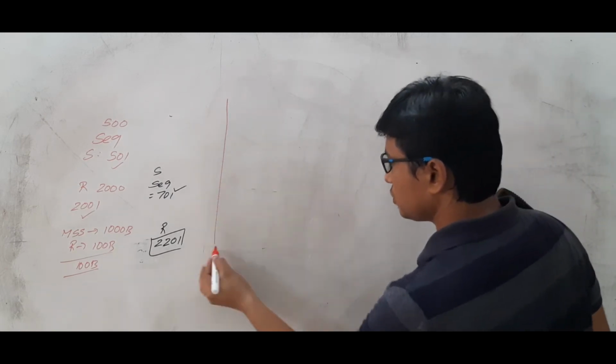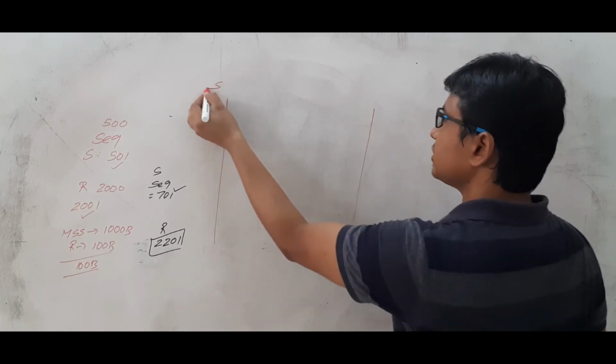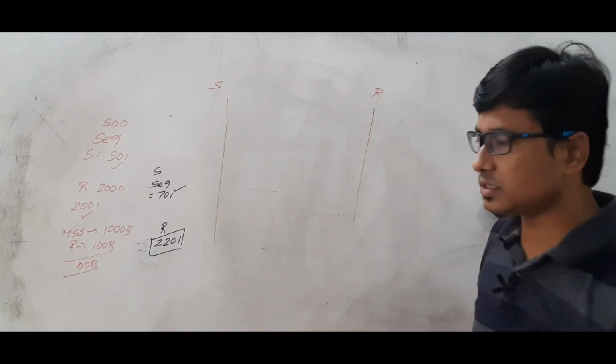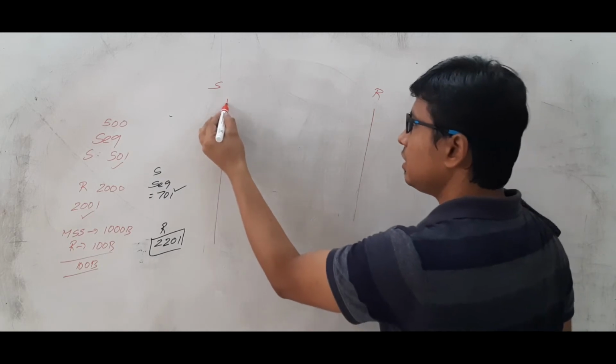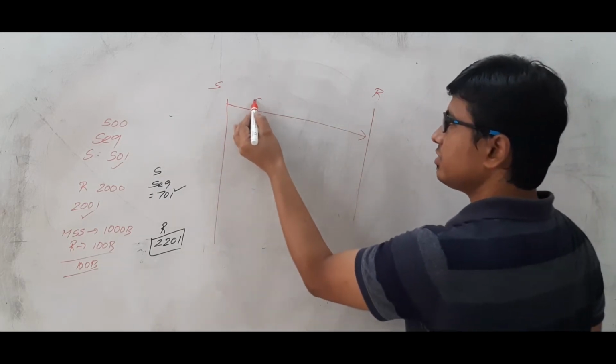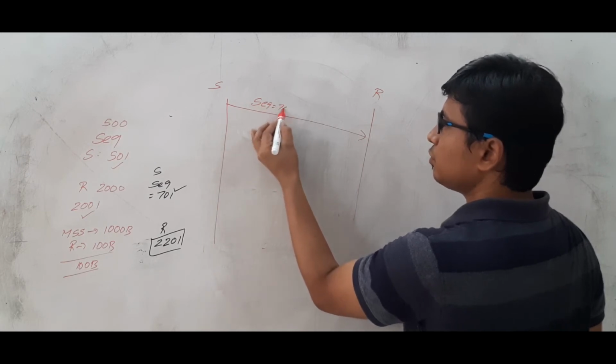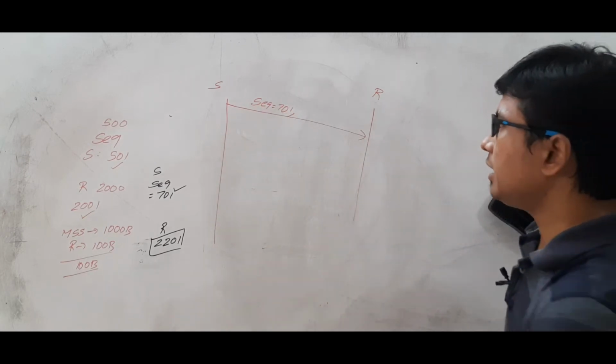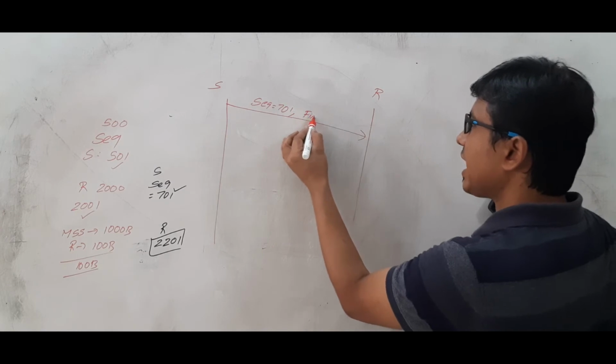Let's take that the source wants to terminate the connection first. There is a source and there is a receiver. Now what information will it send? It will send the sequence number as 701, and it will keep the FIN flag as 1.